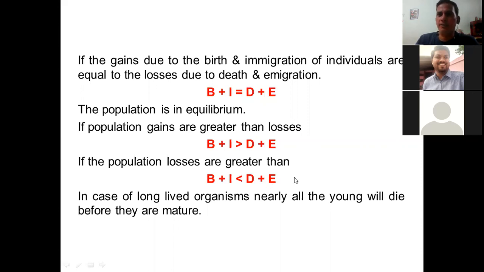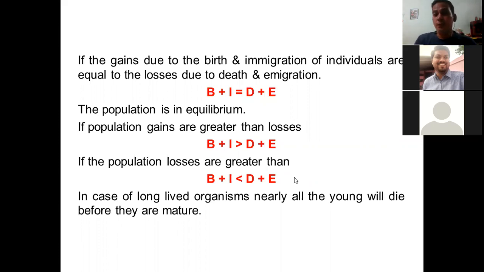So if a population being studied is going down, two different reasons can be cited: one is death, another is emigration. Either the population is dying or they are moving out.